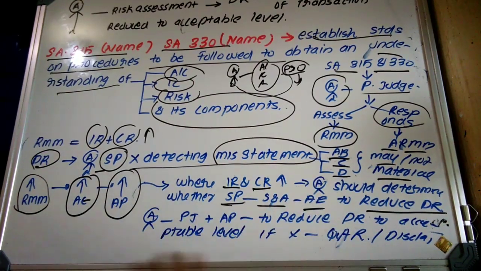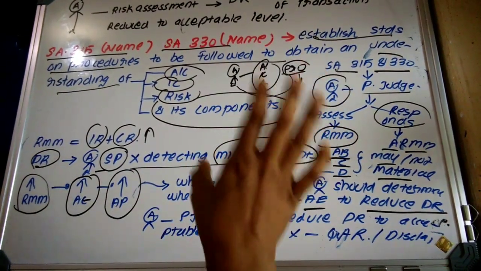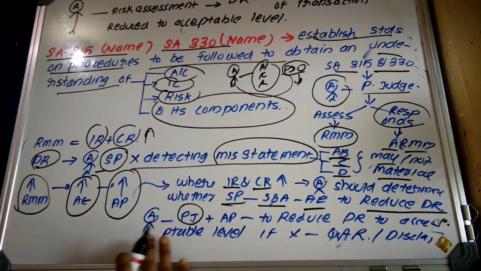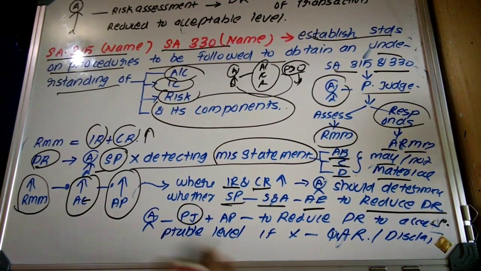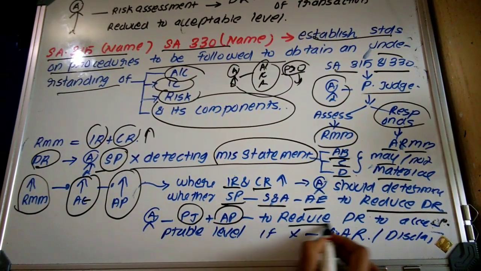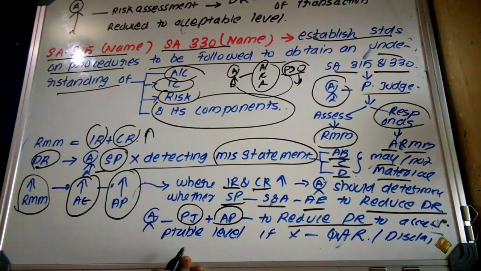Detection risk. Then, for the purpose of determining that also, the auditor has to use what? Professional judgment. That is, the auditor should exercise professional judgment to determine the audit procedure, to reduce the detection risk to an acceptable level. Okay.